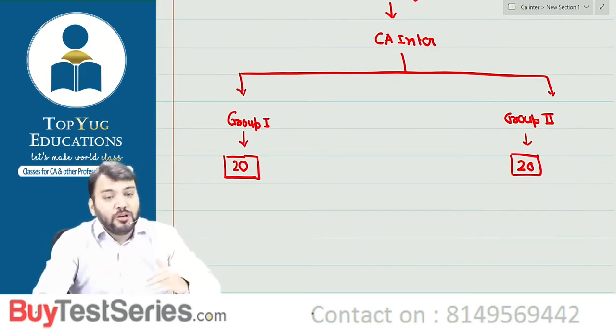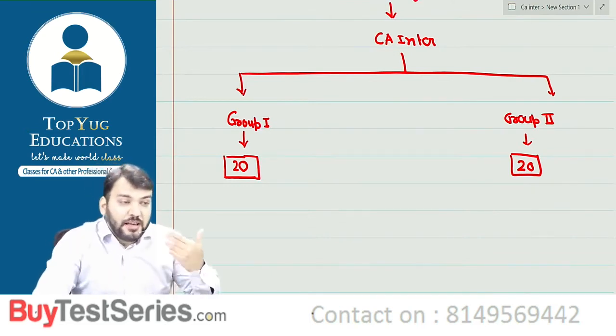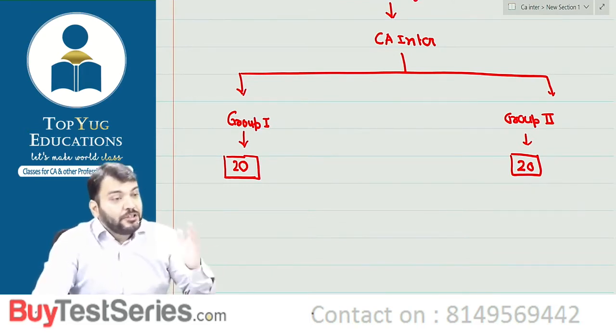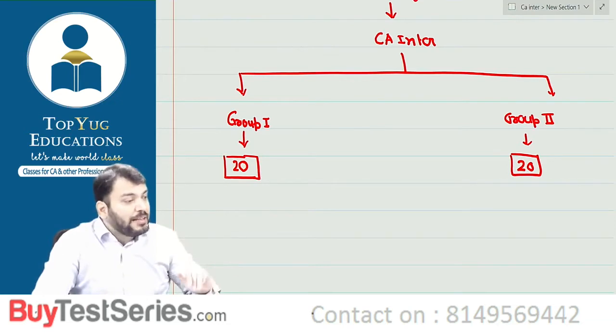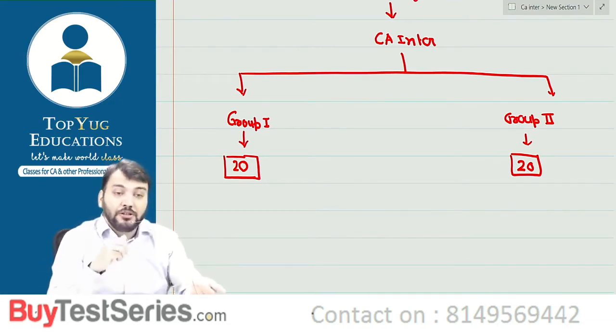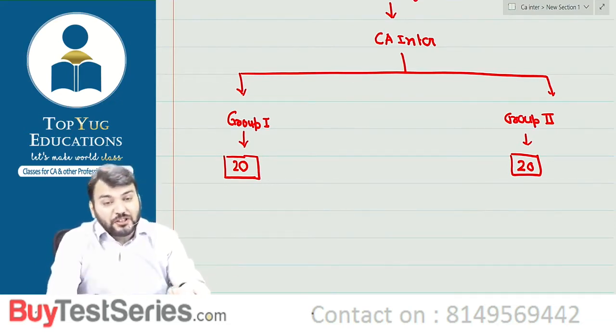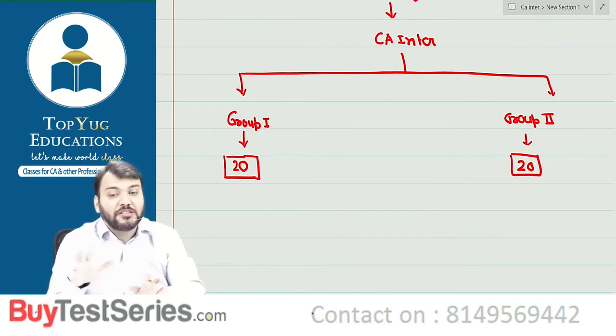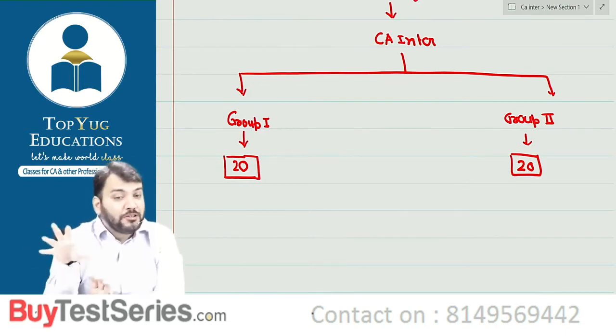Now after passing group 1 or group 2, you need to join a CA firm as an article. You need to join a CA firm as an article. Correct. So in that also they will ask you some questions about accounting standards only, to have a look at whether you have done accounting standards with proper knowledge or not.